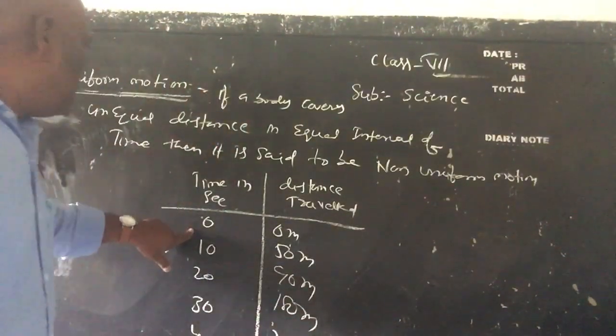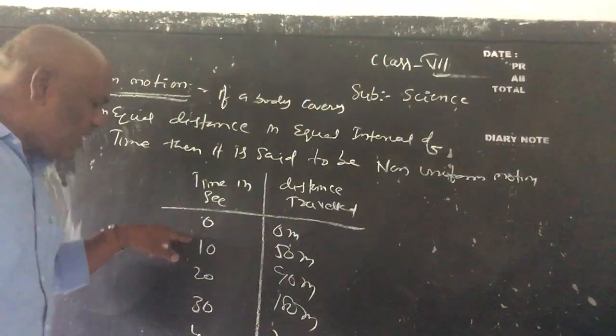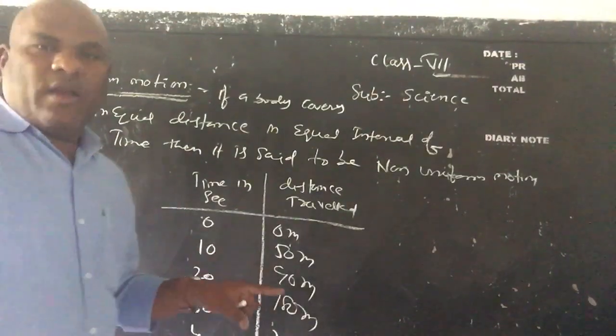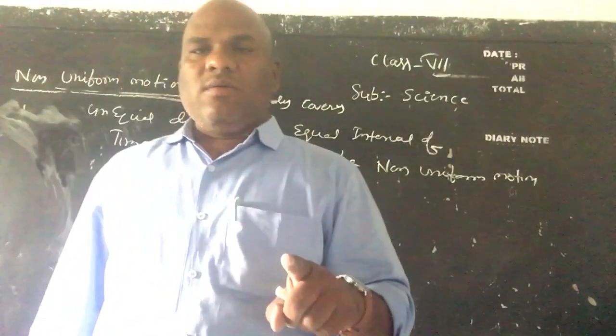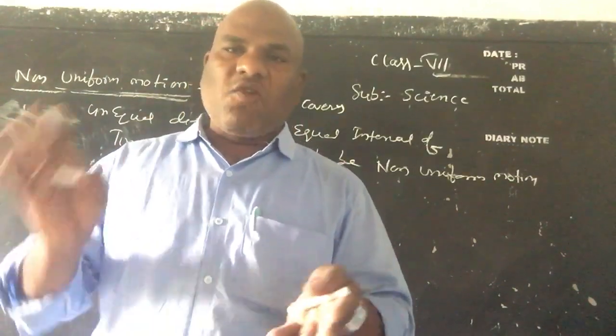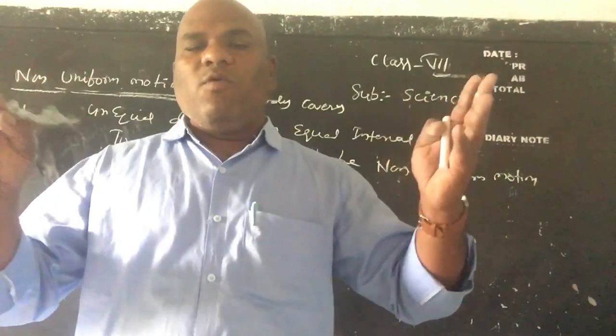Observe here, unequal distances but equal intervals of time, then a body is said to be in non-uniform motion.